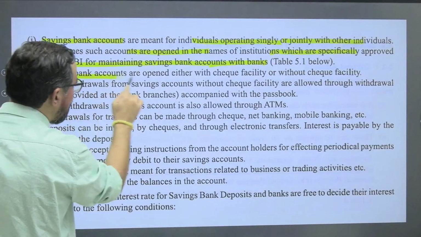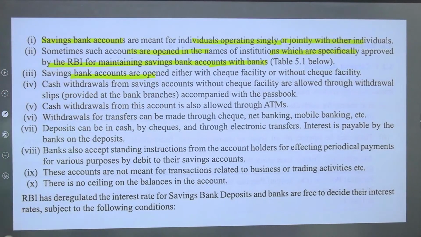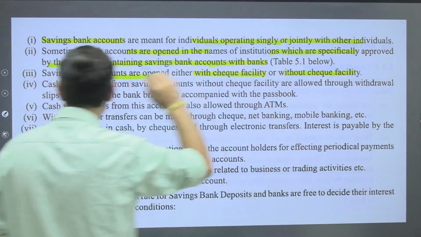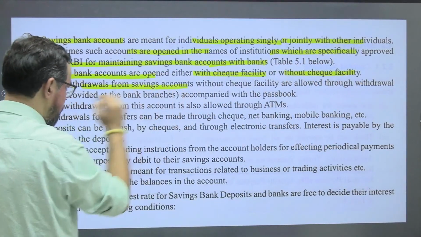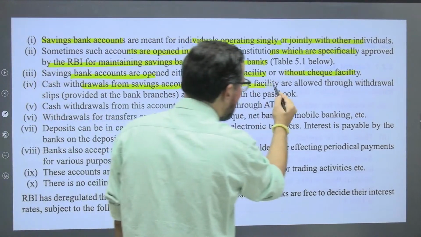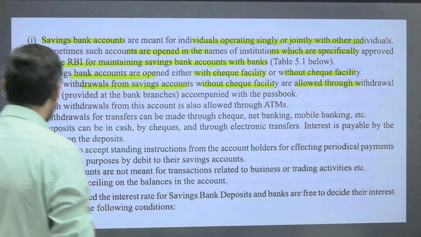Saving bank accounts are opened either with cheque facility or without cheque facility. Cash withdrawal from saving bank accounts without cheque facility is allowed through withdrawal slips.